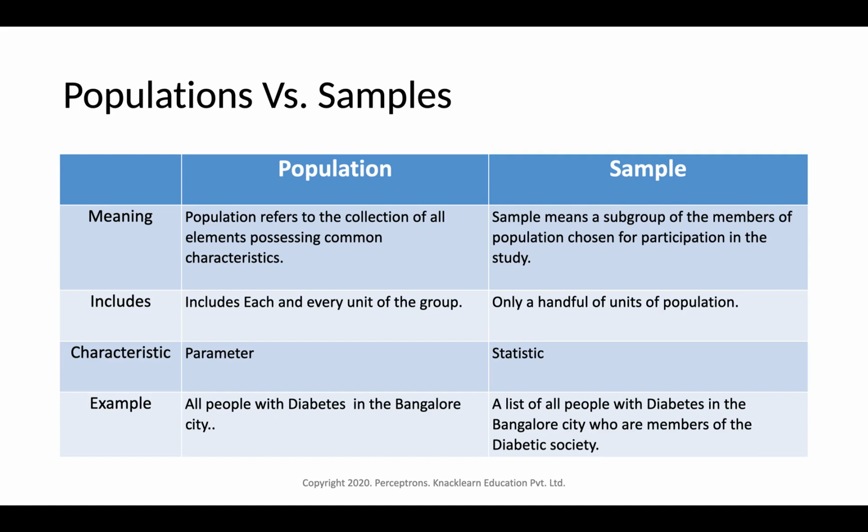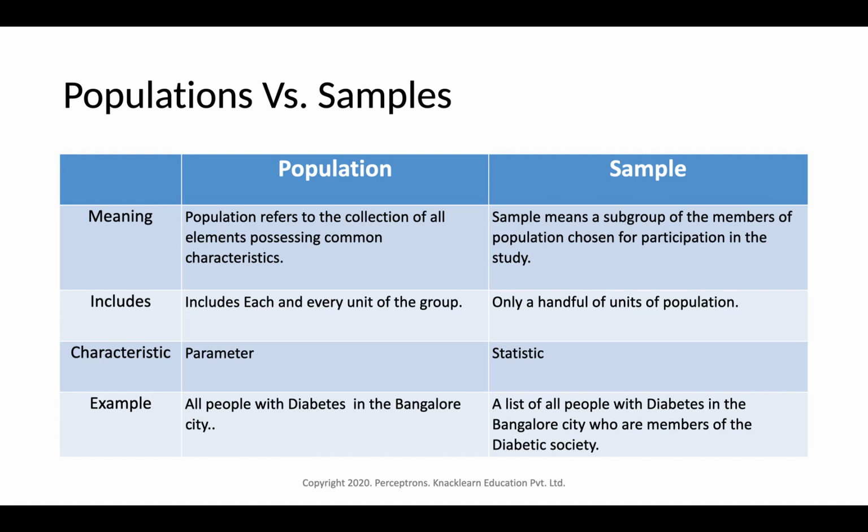Now to look at population versus sample. Meaning-wise, we can say population refers to the collection of all elements, and sample is a subgroup or members of the population selected for participation in the study.